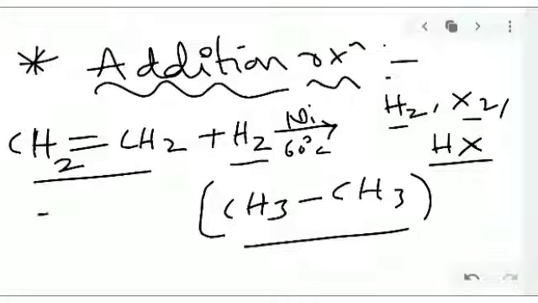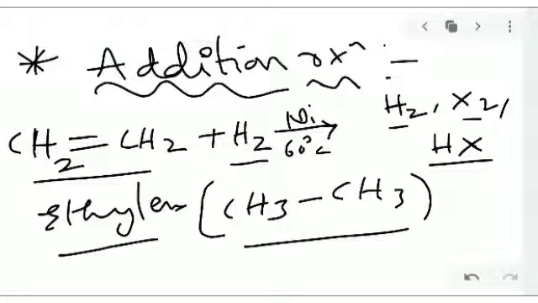Ethylene reacts with H2 to give alkanes, saturated compounds. Okay, so this is addition of H2, and next X2 and HX.